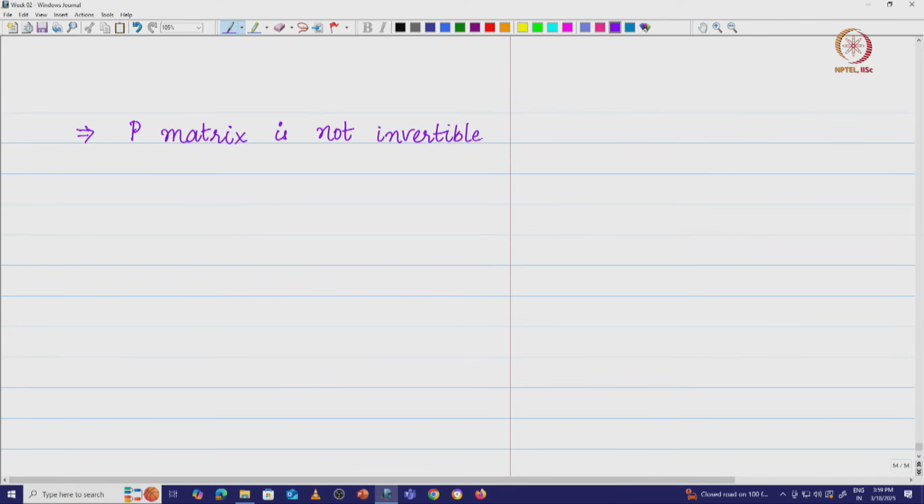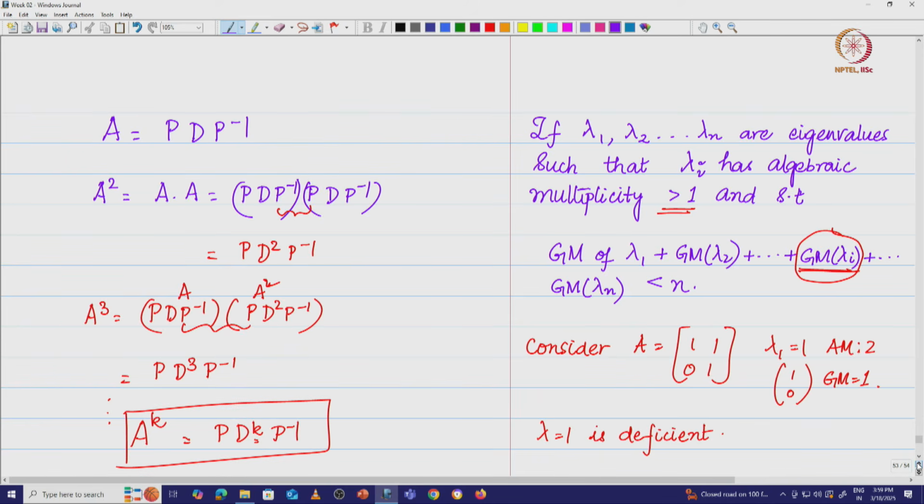How? In the previous example that we saw, I will just have the matrix P have this vector 1 0. You can always put the other 1 0 there, but P inverse does not exist in that case, because both the column vectors are going to be the same, and therefore the matrix has linearly dependent columns, which means the matrix is not going to be invertible. If I cannot find the inverse of the matrix P, I can't write this matrix A as P D P inverse, which means I can't diagonalize the matrix A.